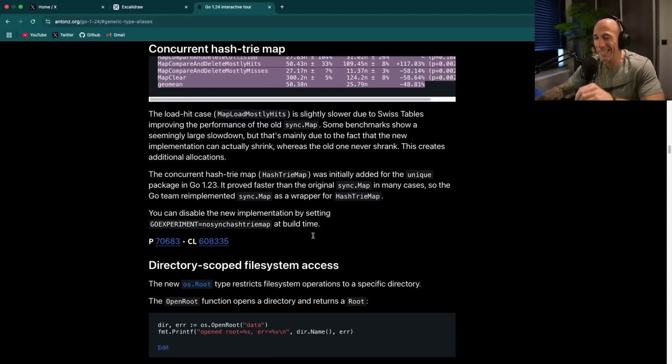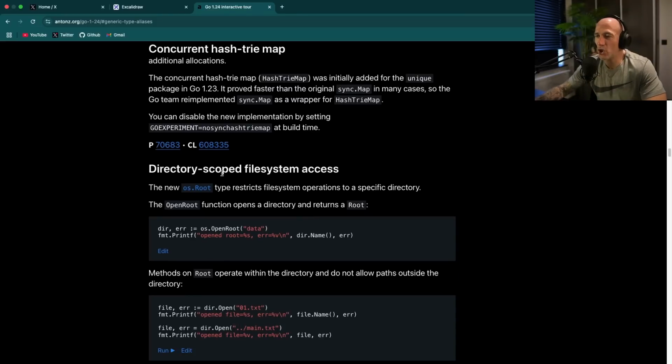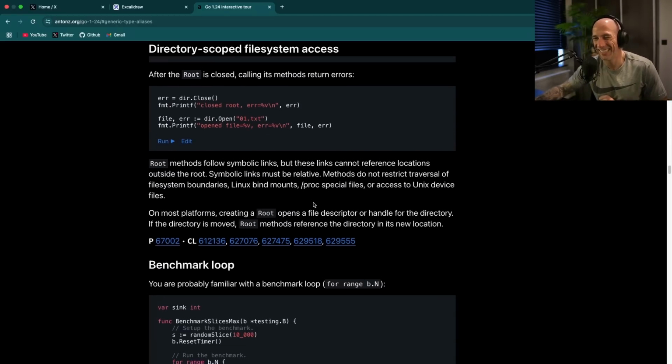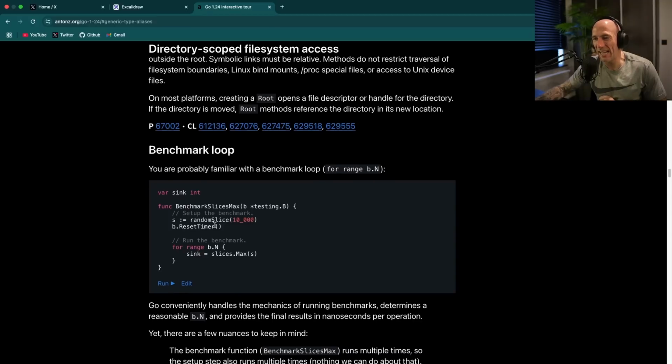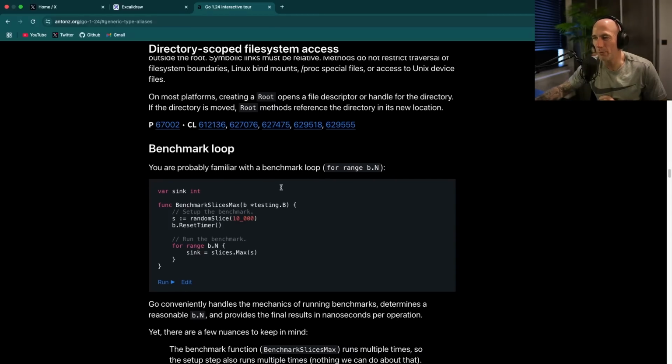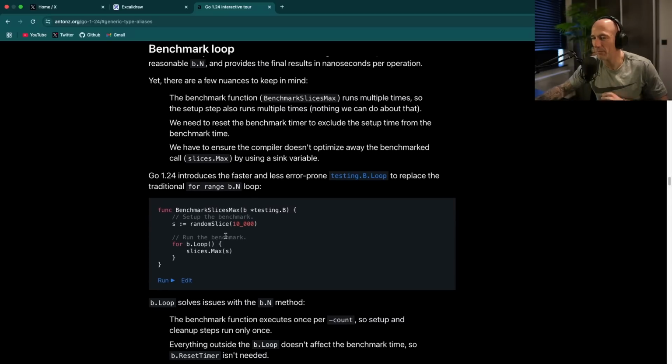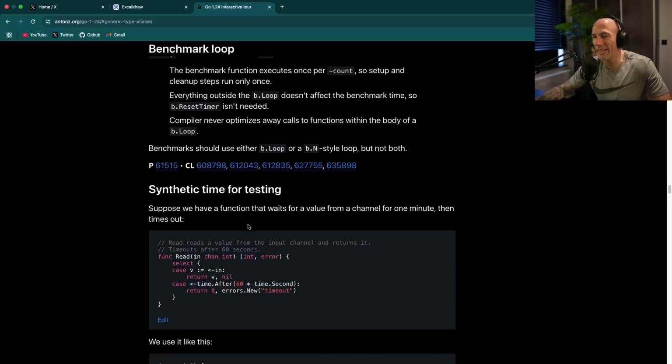So, very good. Performance increases. Yes, baby. Directory scoped file system access, the no OS root, that's something that I never actually used. Maybe it's interesting, I think, for people that have worked with these things. Check that out. I cannot give any opinion because I have no clue what's going on. So let's skip that. The benchmark loop, something you're probably familiar with, the benchmark loop for range b.N. Yeah, check that out. Not quite sure what's going on. It's probably interesting. Synthetic time for testing.